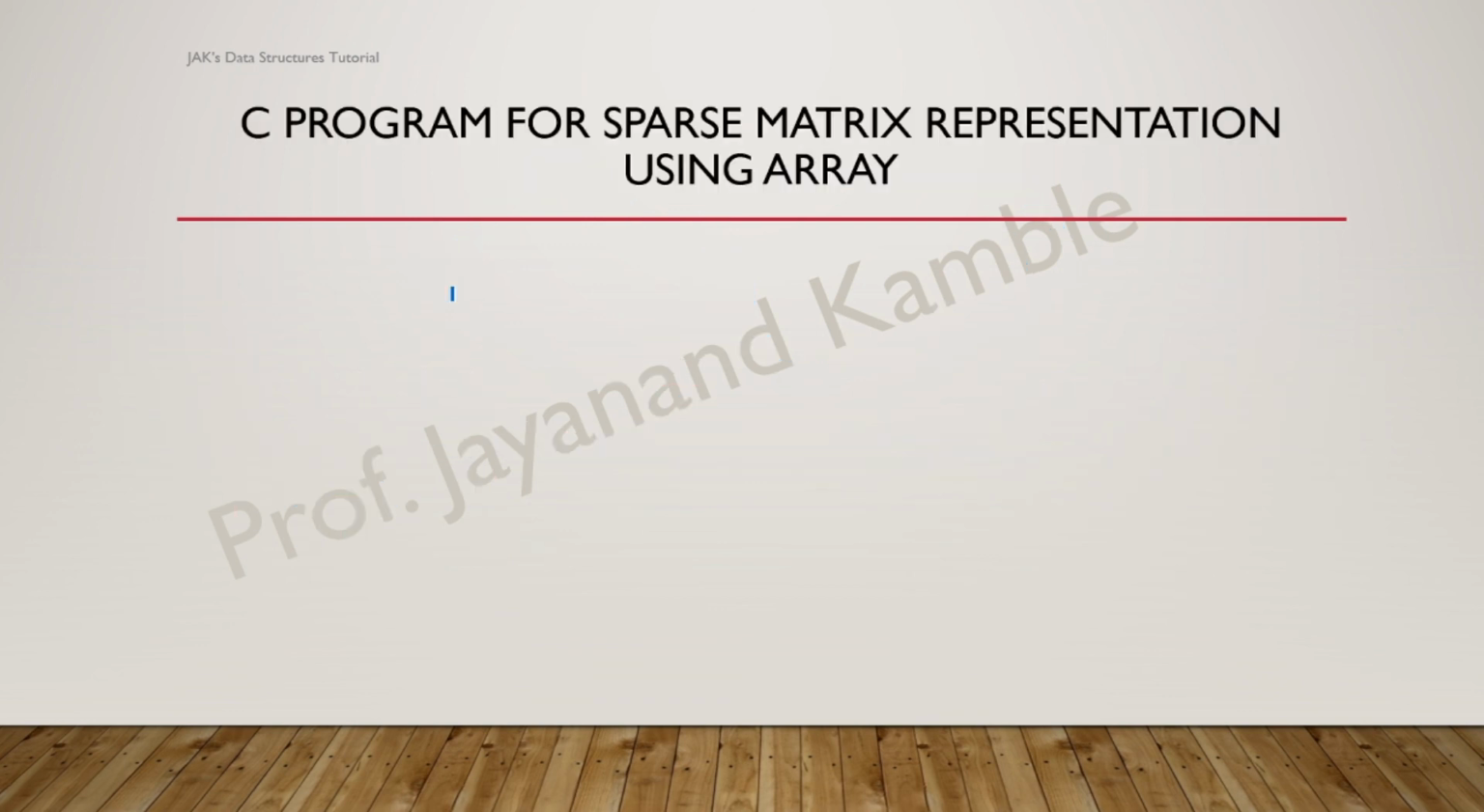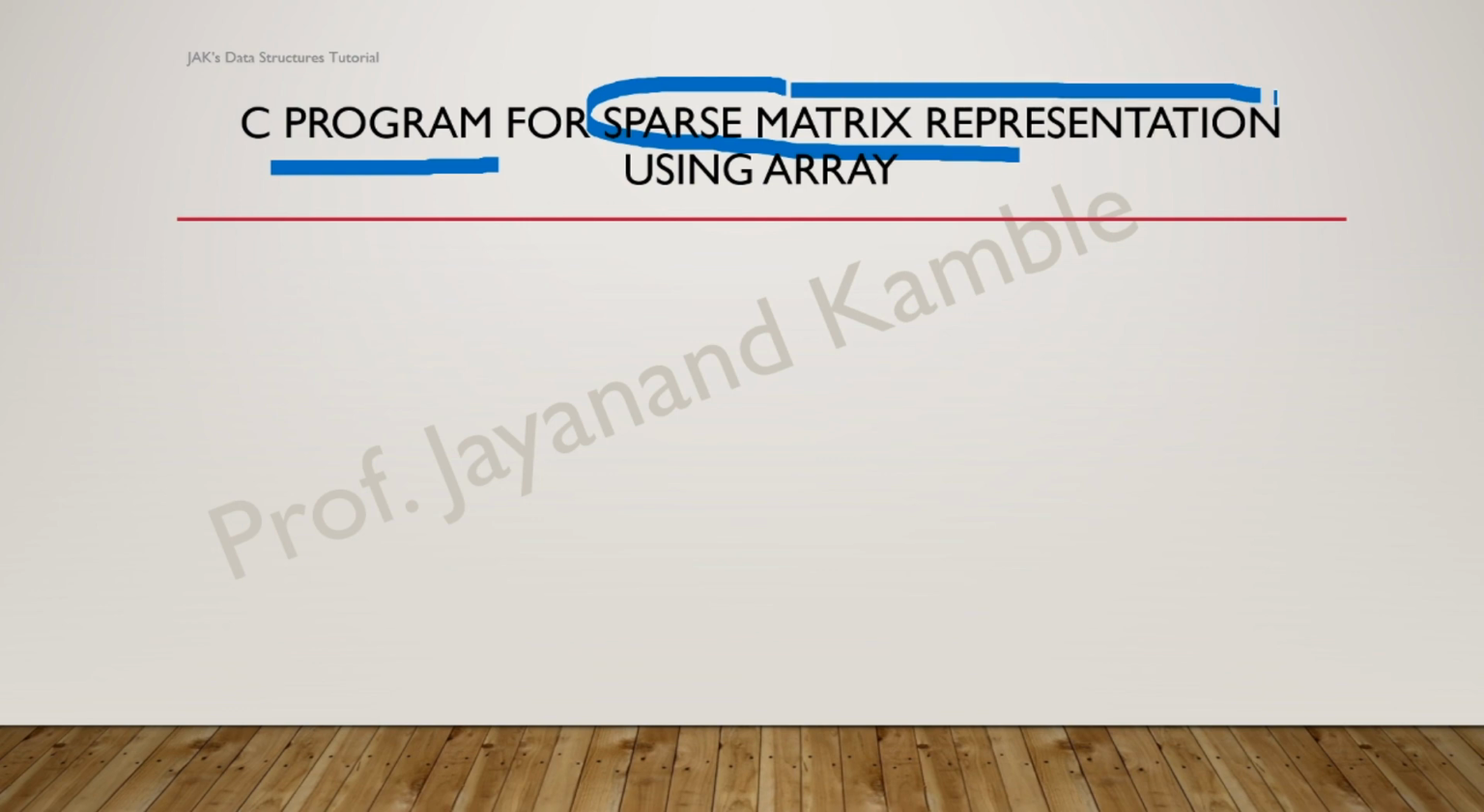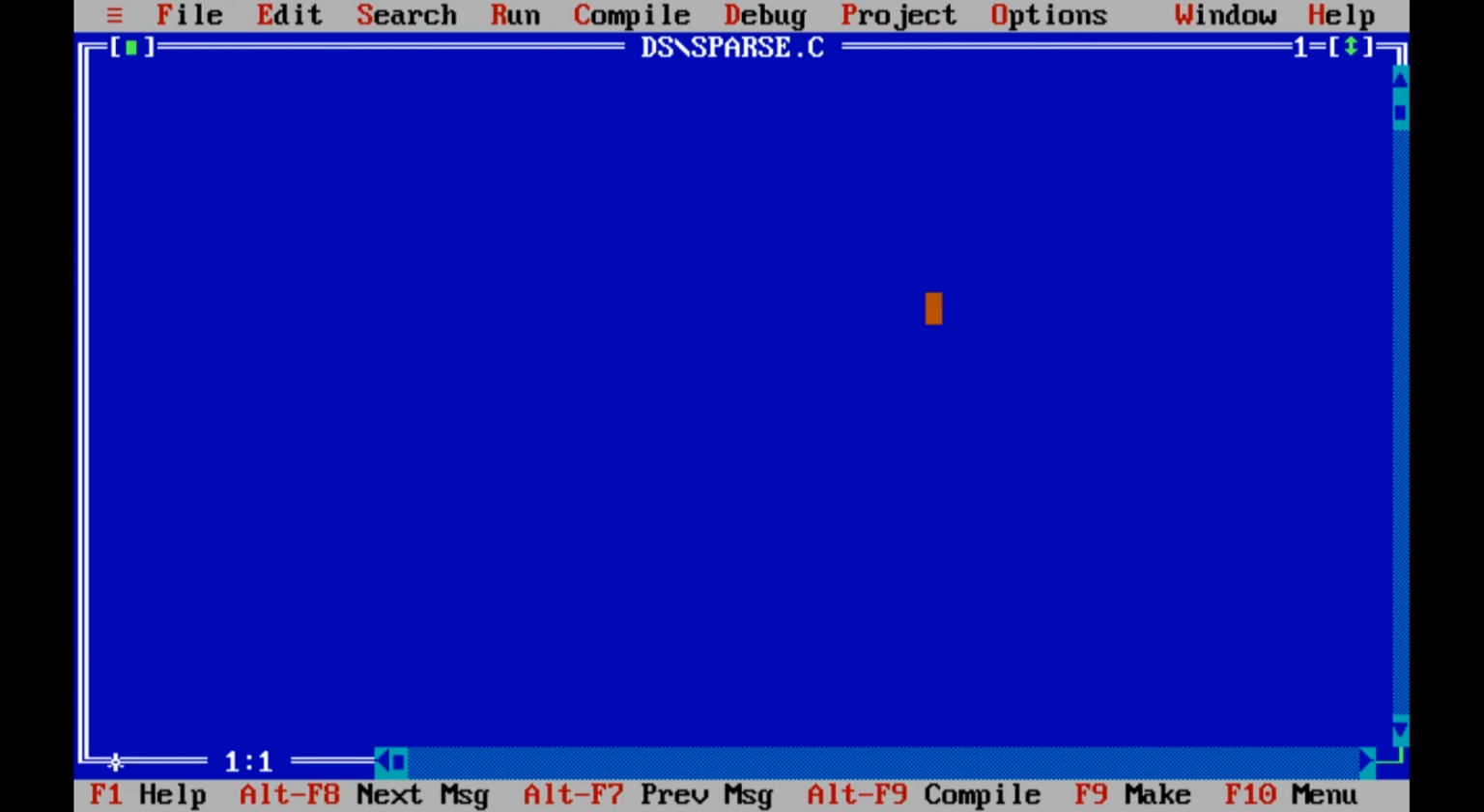Now we will see a C program demo to represent a sparse matrix. How can a sparse matrix be represented in a C program? Let us see how to represent a sparse matrix in a C program by using the Turbo C compiler.